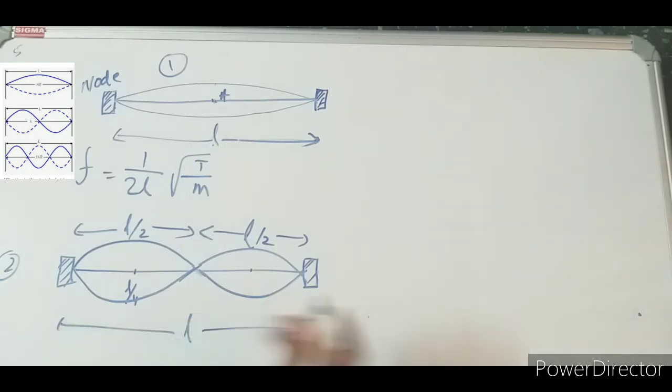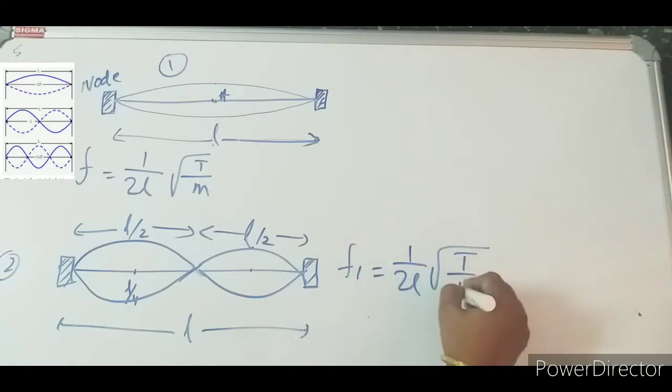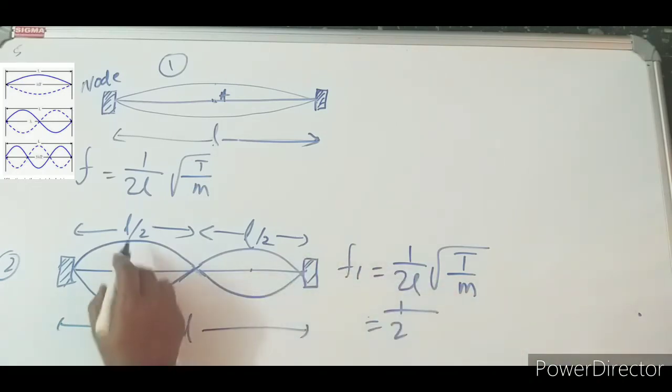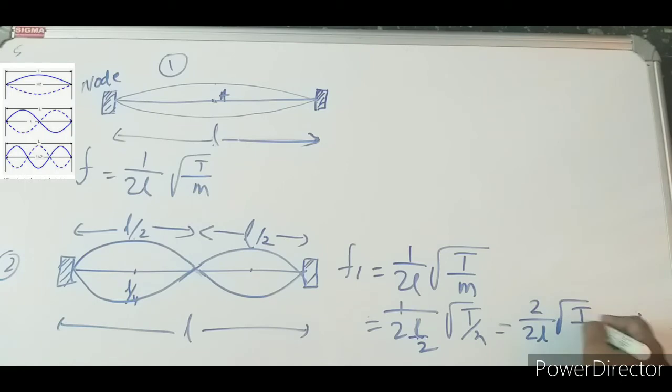So here let me calculate this one. F1 equal to 1 by 2L root over T by M. In place of L I can put L by 2, root over T by M. Understood this one? So I will not cancel this 2. Let me keep 2 by 2L root over T by M.